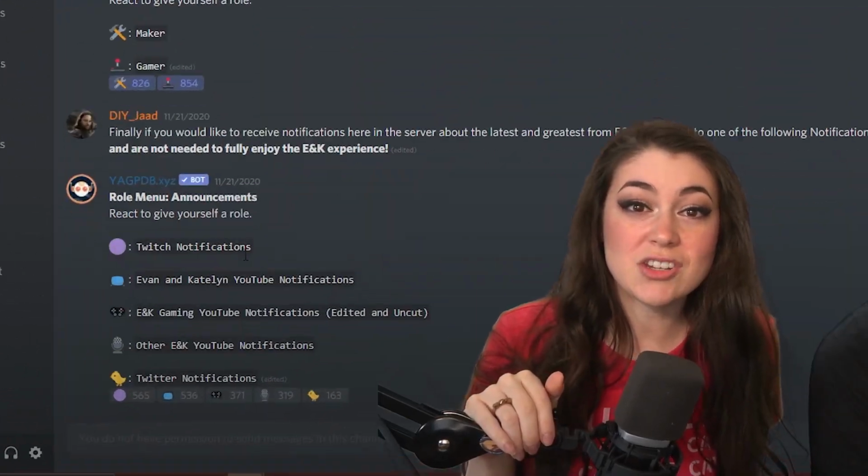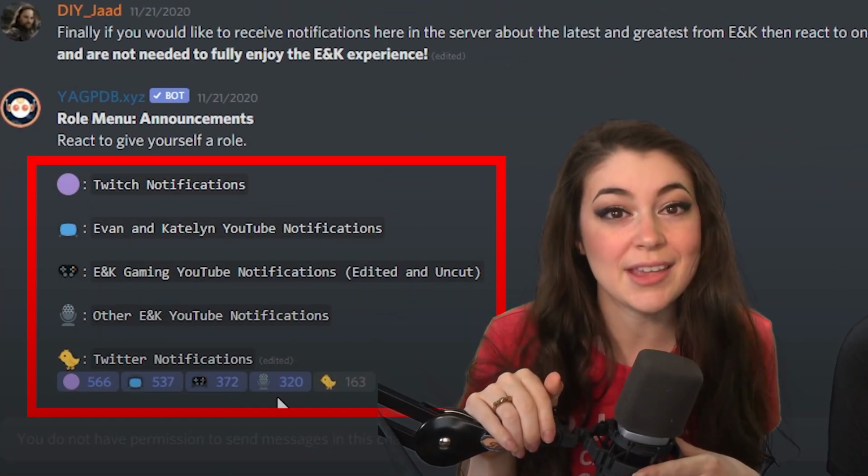Also, if you're tired of missing notifications from a certain content platform, Twitch, then you can toggle on notifications for various content in the self-assigned roles.